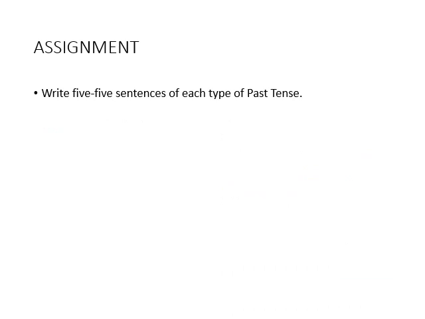After definitions and structures, we have only one assignment: write five sentences of each type of past tense. Total sentences will be 5 times 4, that is 20. You have to write 20 sentences. It's clear?